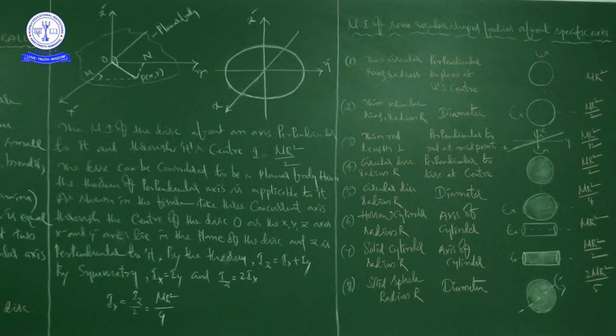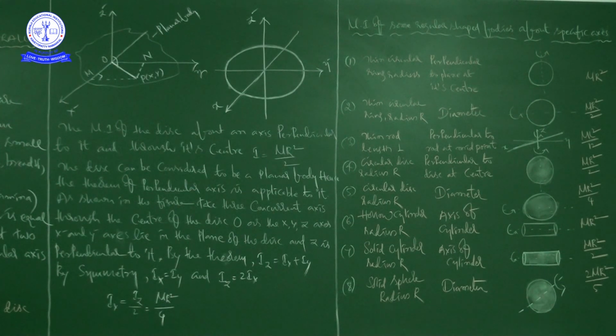And here the moment of inertia is mr square. So when you take a thin circular ring of radius capital R, the moment of inertia is mr square about an axis which is perpendicular to the plane and passing through its center.